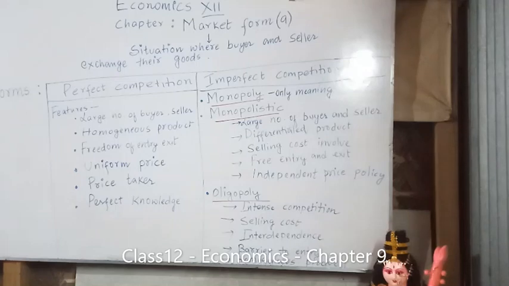So perfect competition is the market where there are a large number of buyers and sellers, and all the sellers are selling an identical product. There is freedom of entry. Anyone, anytime, can come in and go out of the industry. The firms can enter the industry. The price they charge should be a uniform price. They are price takers, not price makers. And under this perfectly competitive market, everyone has perfect knowledge about the market, about the rate that exists in the market. Understand? So this is perfect competition. Clear?